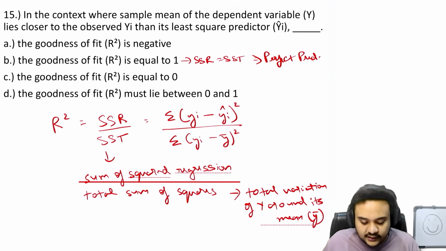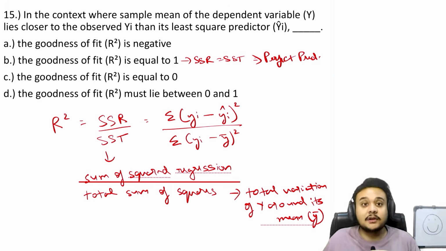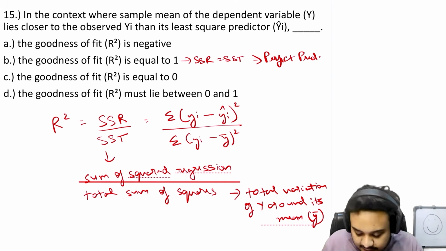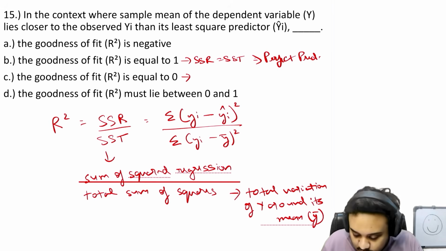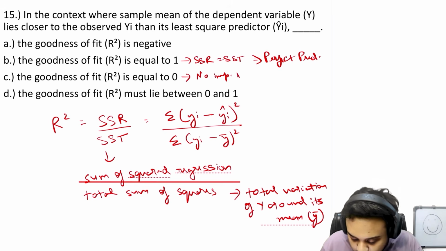Now when we say that the goodness of fit, or R square, is equal to 0, this means that the regression model has not added anything. So the regression is equal to the mean. There has been no improvement. So you can just say no improvement from the mean, which is y bar.